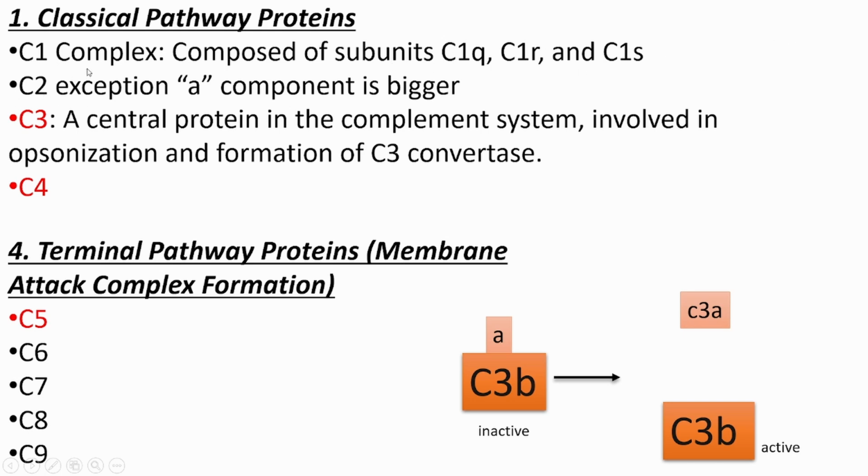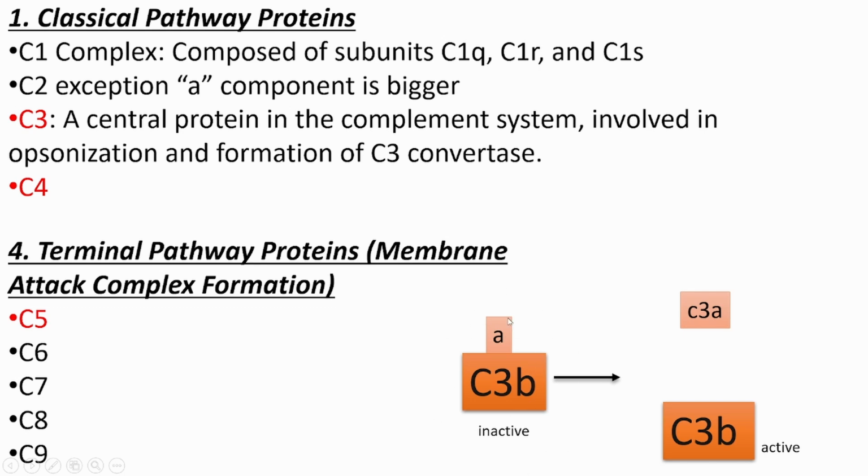Here is an exception. Before knowing the exception, come here. As you might have noticed, I have marked this as red, this one as red, and this one as red. Why did I mark them? Because these have two components within them, one is the A component, the other one is the B component. All these complement proteins are generally present as inactive components in the bloodstream. They are inactive for the obvious reason that we do not need the complement system to get activated unnecessarily if there is no requirement.